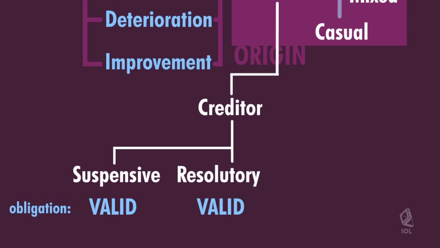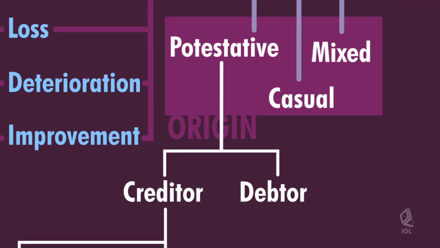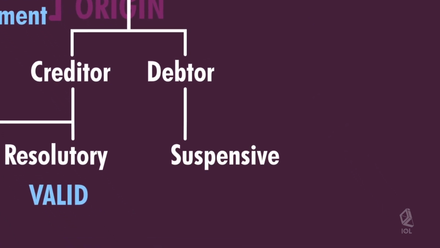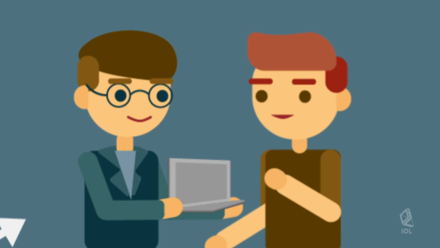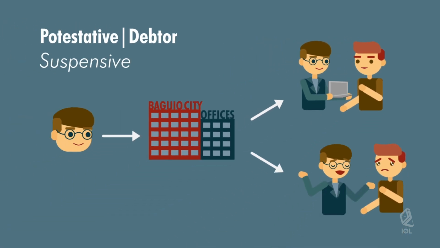Are the rules the same if it is potestative on the part of the debtor? It depends. If the condition is suspensive, the obligation is void or not valid. For example, Anton shall give Henry a laptop if Anton will establish his own accounting office in Baguio City. Here, the happening of the condition will depend on the debtor.